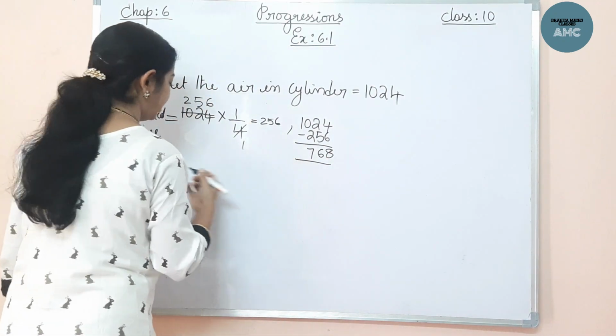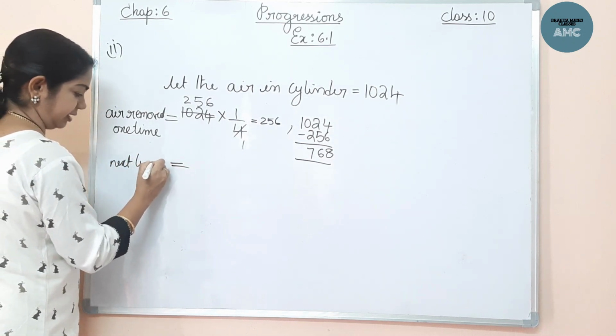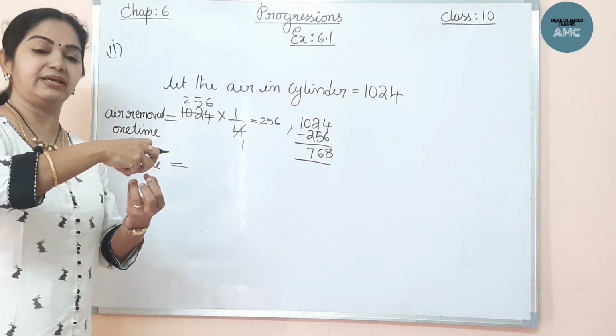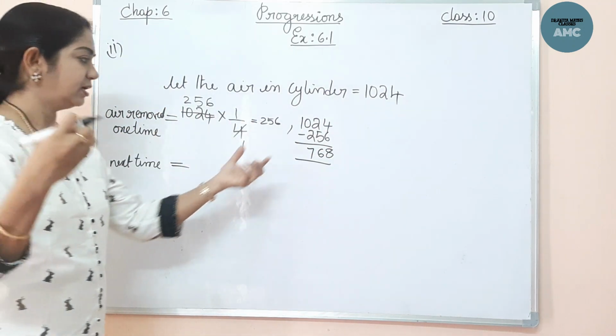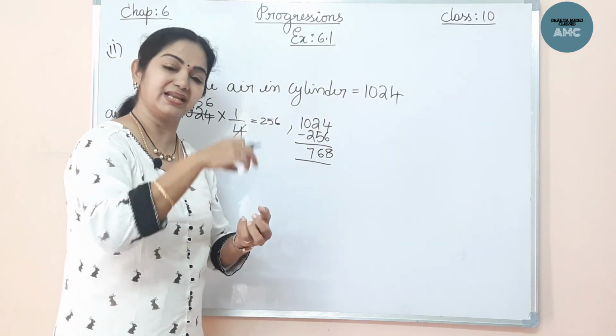Now again, the next time, another time the air is removed. When 1/4 is removed, 256 is removed and 768 remains. Now again next time 1/4.